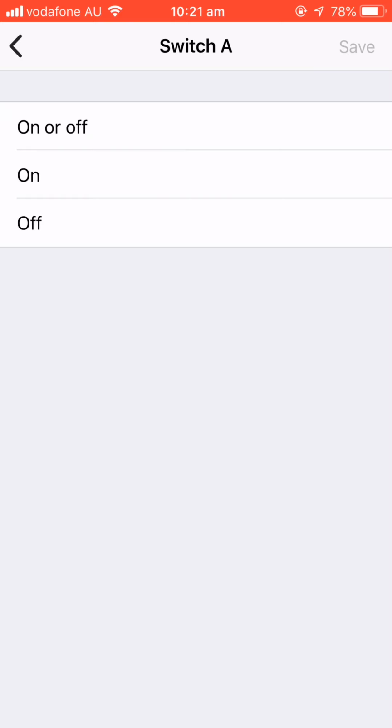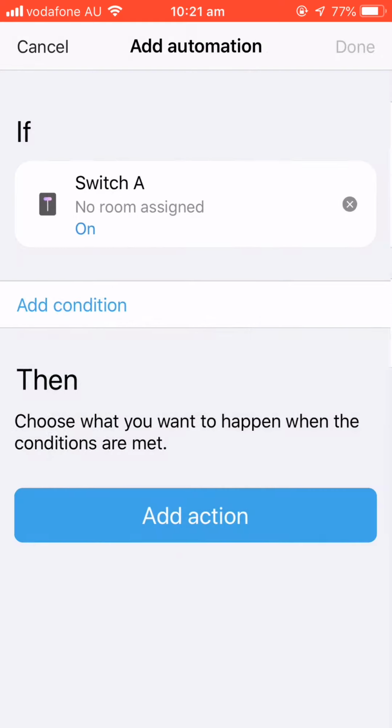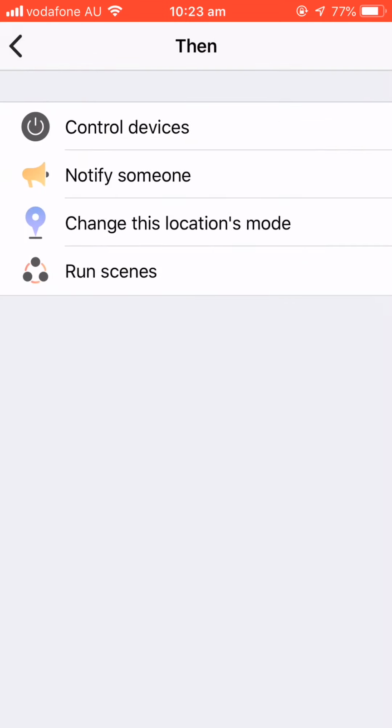Previously, we could just set up the on or off. But at the moment, I think for SmartThings there is some problem. We have to set up the on to turn on another one, then send the off to turn off another one. Okay, on, switch on, and add action.